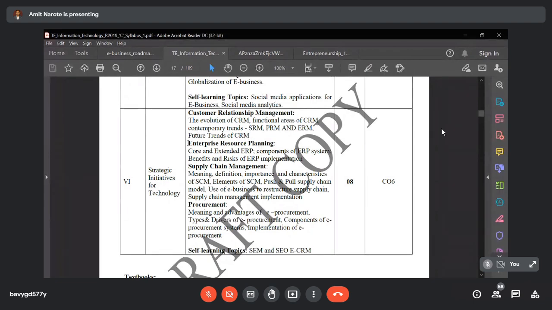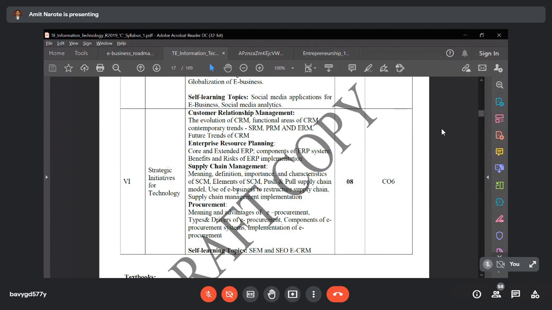Then next is enterprise resource planning, that is ERP. We are going to discuss core and extended ERP, then components of an ERP system, then benefits and risks of an ERP system. Then afterwards, supply chain management. Whatever activity we perform with the help of the supply chain, that is procurement, moving products and goods from one place to another, is called supply chain management. What is the meaning and definition of supply chain management? What are the importance and characteristics of supply chain management, that we are going to discuss.